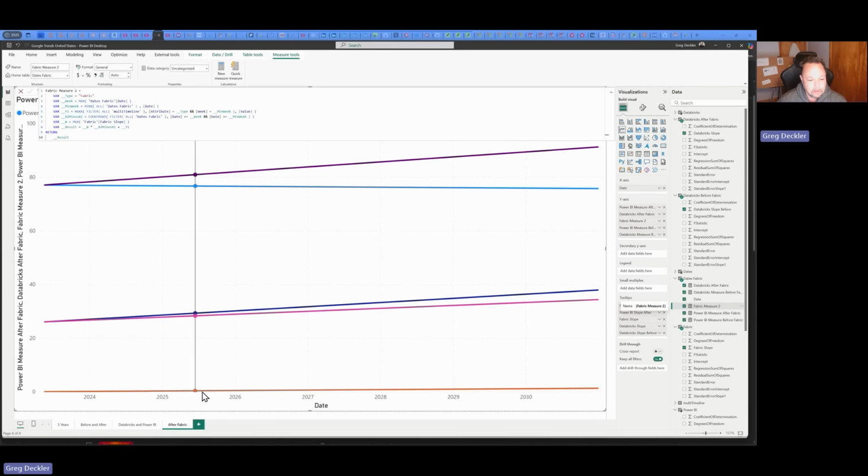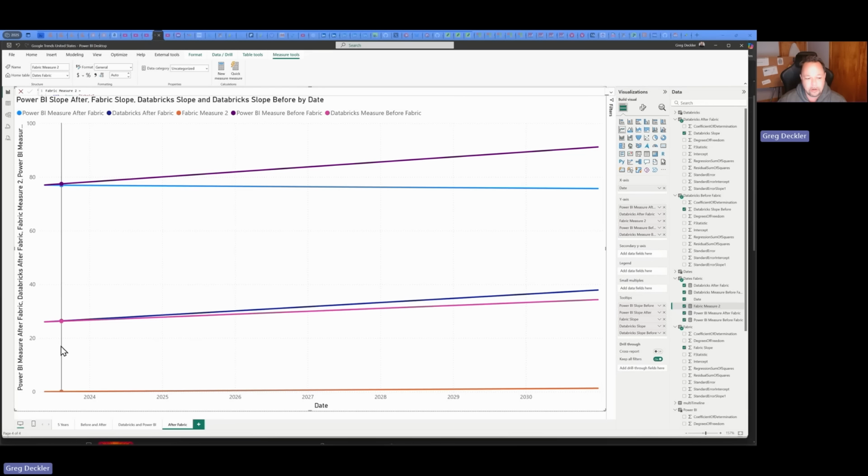Okay, so this orange one down here at the bottom is the Fabric, and you can see it's sort of flatlined. It's not doing a whole lot. Even all the way out to 2030, it goes from basically the initial, which was Fabric at kind of zero, the zero base, and it's only going to get up to about 1.29 all the way out to 2030 if things remain the way they are now. Okay. Now let's see here.